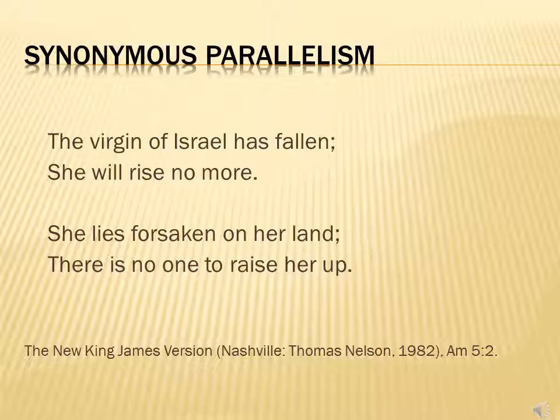I'm just showing you from the text of Amos what some of these things look like in the context of a poem. All right. So now we're looking at Amos chapter 5, a poem here. One of his strophes is set up in a synonymous parallelism, meaning the borders of the strophe are set up this way. And I have two of them up here on this slide, so don't get confused that this is one synonymous parallelism, but two separate ones, all right? And I broke up the colon into two sections, with obviously the colon separating them.